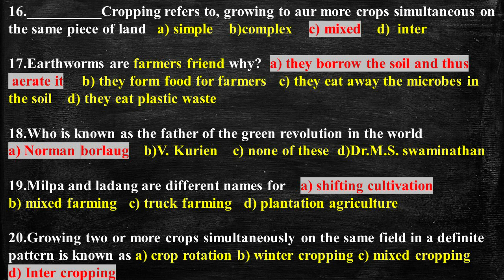Now the key features of shifting cultivation are the use of fire for clearing the land, rotation of fields, use of human labor as the main input, keeping the land for regeneration for a number of years, and non-employment of draught animals. Question number 20. Growing two or more crops simultaneously on the same field in a definite pattern is known as, and the answer is intercropping.